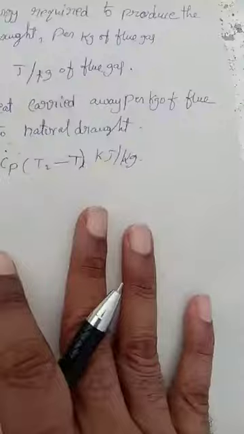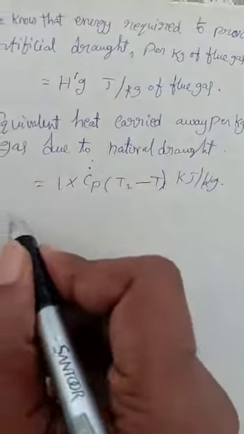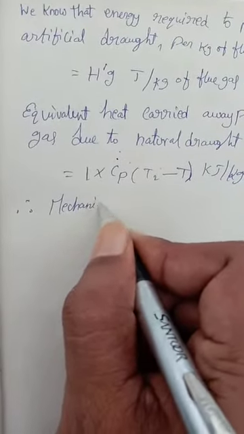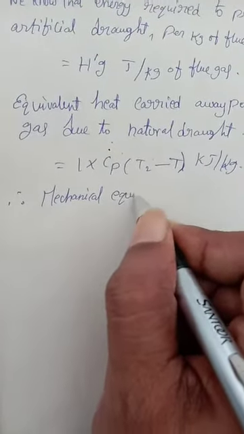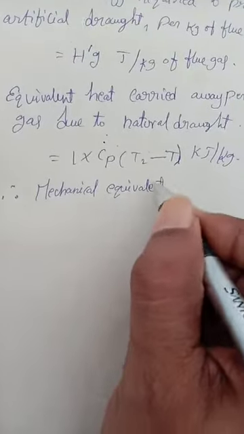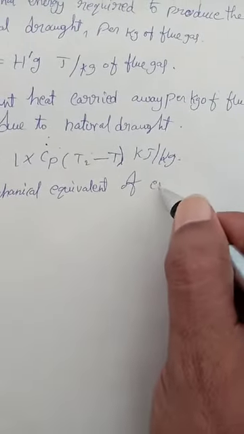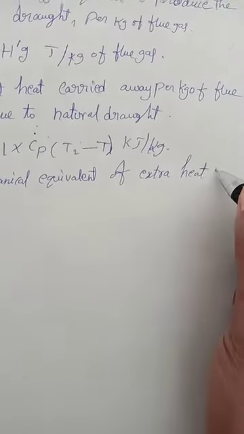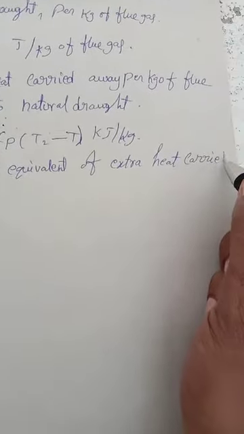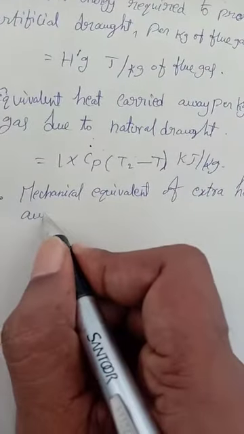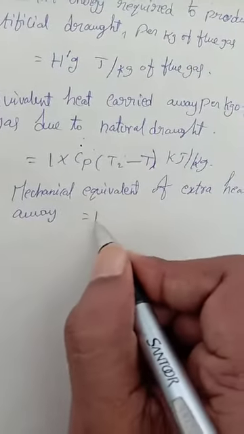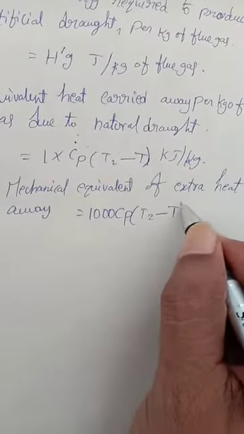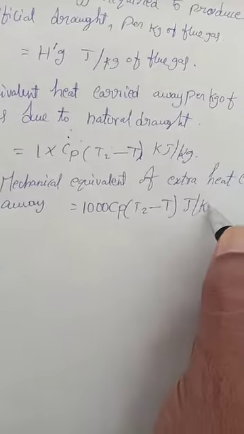So the mechanical equivalent of extra heat carried away is equal to 1000 Cp into T2 minus T joules per kg.